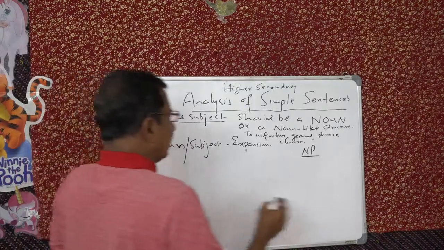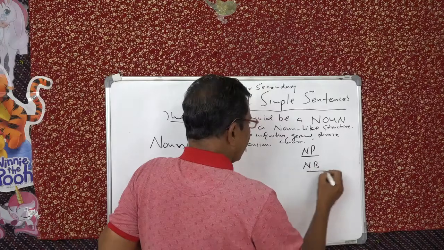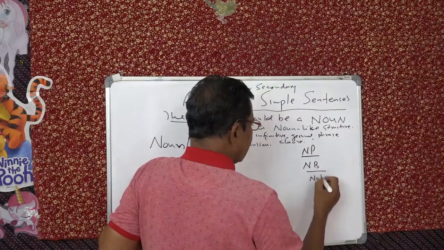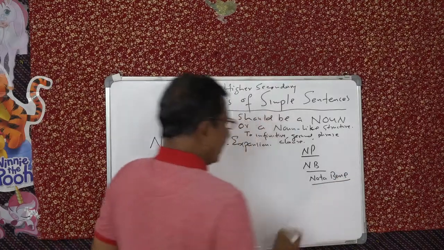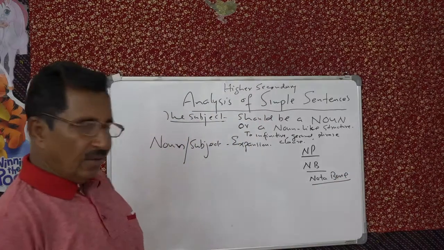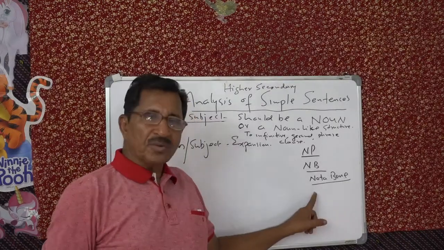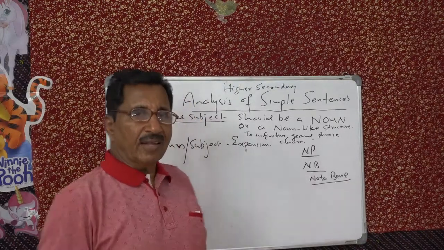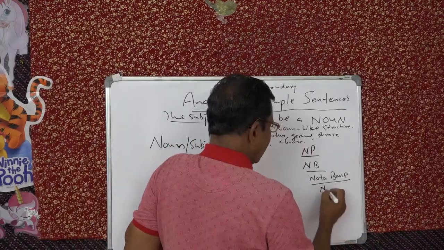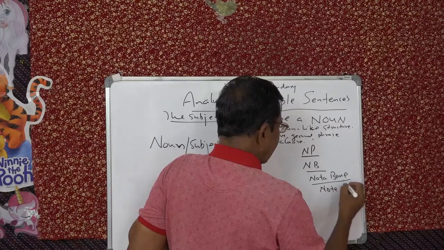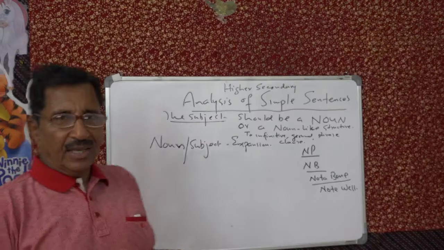NB, you know, NB. What is the full form of NB? Latin means nota bene. That's the full form. Nota bene. Bene means well. Nota means not. Not well. That is the meaning of nota bene.